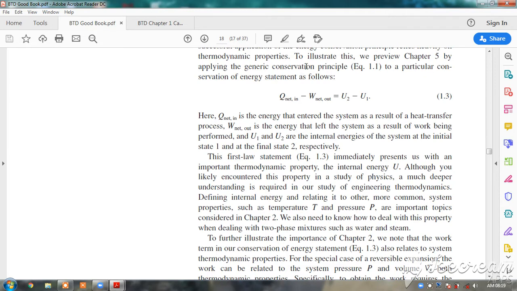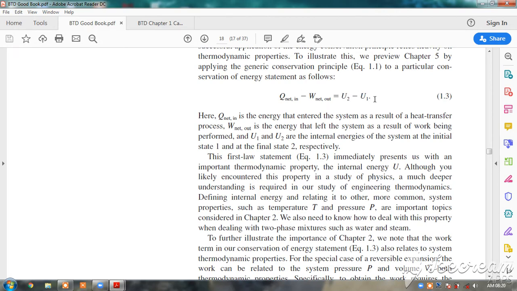Okay. Now you can see, applying the law of conservation of energy, Q net in minus W net out is equal to U2 minus U1. So this relationship, heat minus work, is equal to the change in the internal energy.